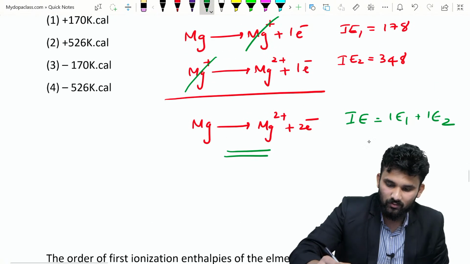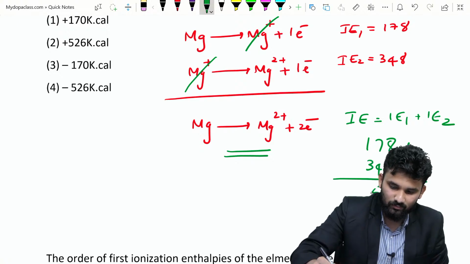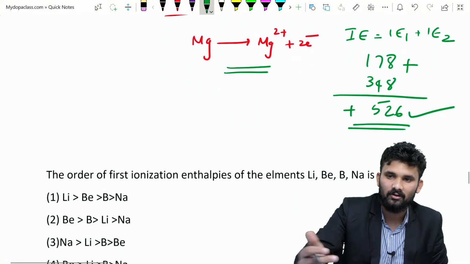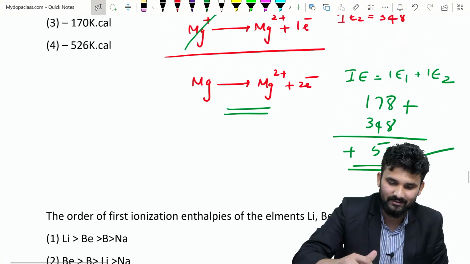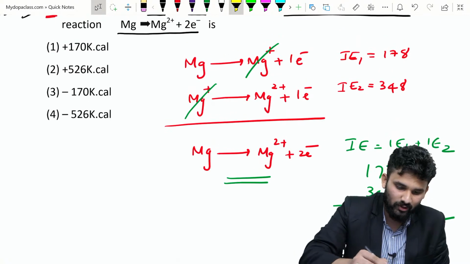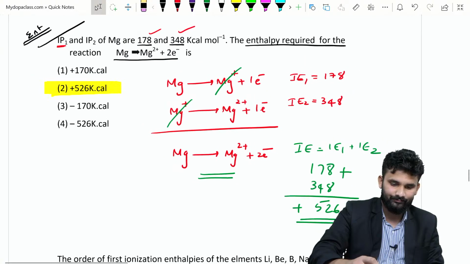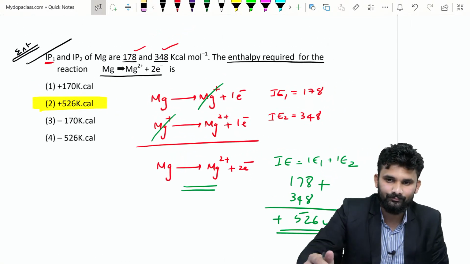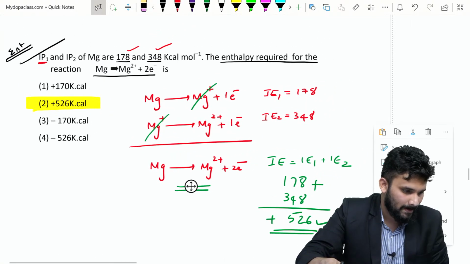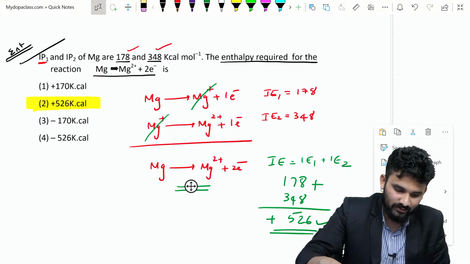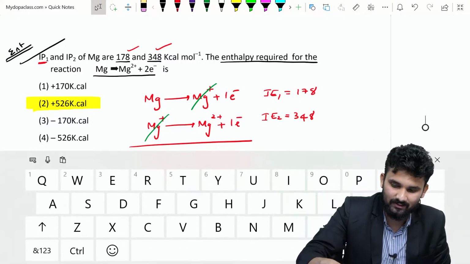That is 178 plus 348, that is plus 526 is the right answer. You get the idea? So what is the option here? Option 2 is the right answer. Simple? Yes, this is the question, and this is a previous entrance question too.